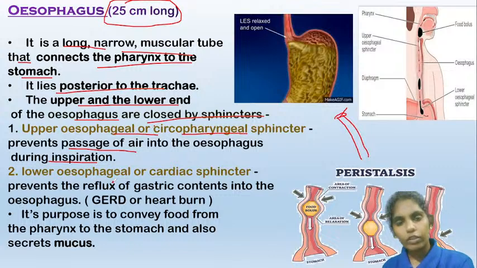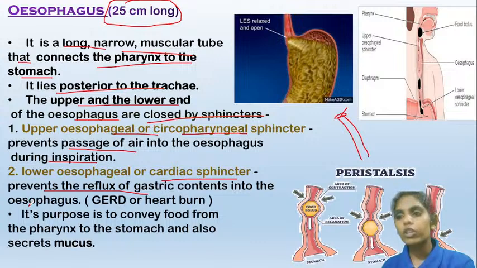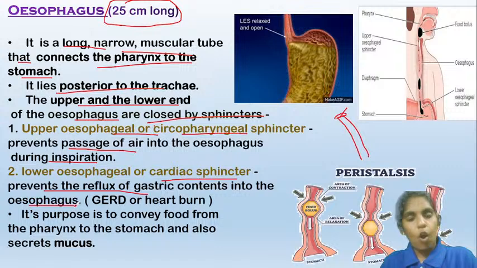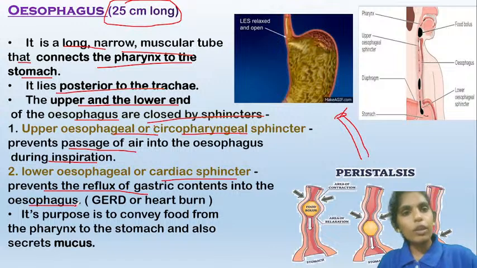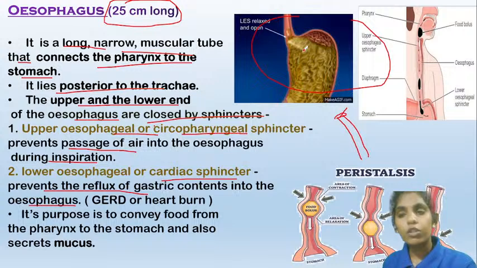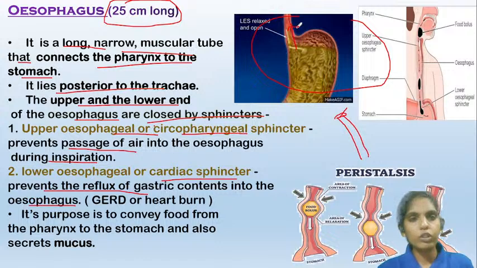And the lower esophageal sphincter, which is also known as the cardiac sphincter, prevents the reflux of gastric content in the stomach. The stomach contains the food along with the HCl. The lower esophageal sphincter will prevent the backflow of food from the stomach into the esophagus. Here you can see how the contents of the stomach are trying to enter into the esophagus. This lower esophageal sphincter will prevent the entry of the contents of the stomach into the esophagus.